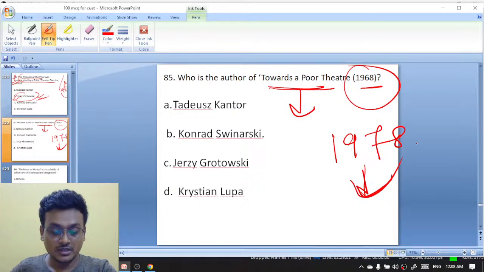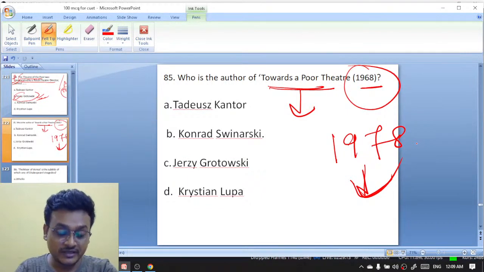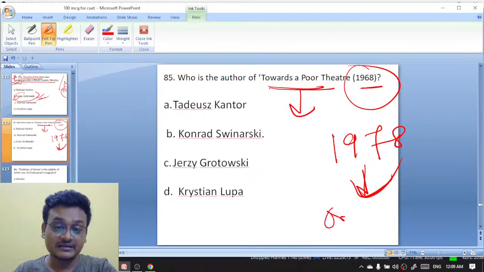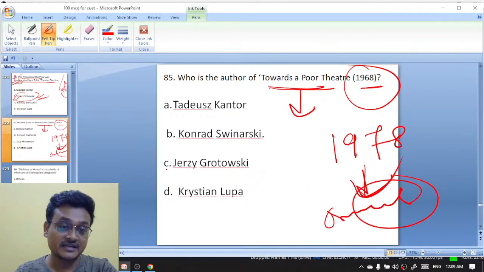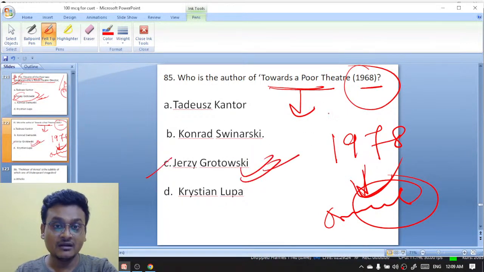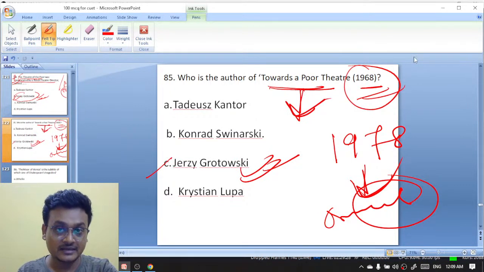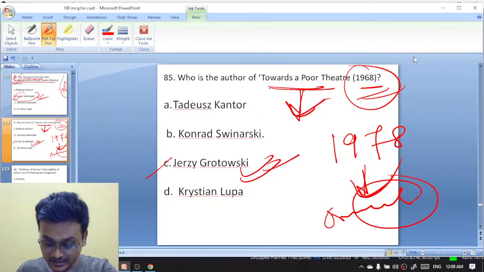Okay, good. Now Guru, tell me, in 1978, excellent. Edward Said, Orientalism. Excellent. The postcolonial Edward Said's Orientalism came in 1978. Fantastic. And Towards a Poor Theater, excellent Guru. It was written by Jerzy Grotowski and came in 1968. Excellent.